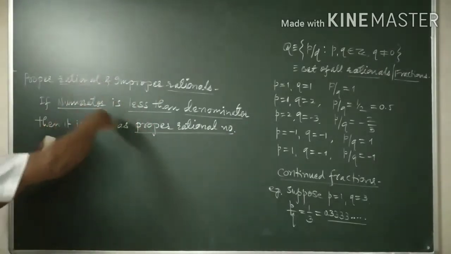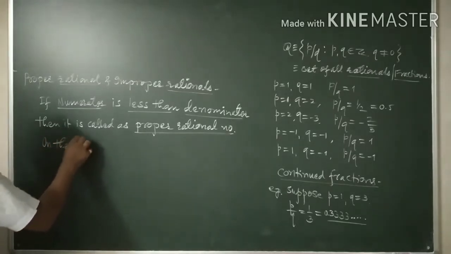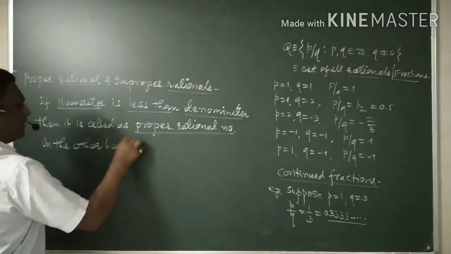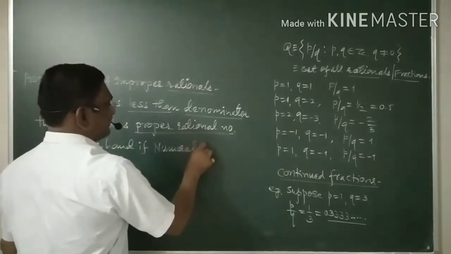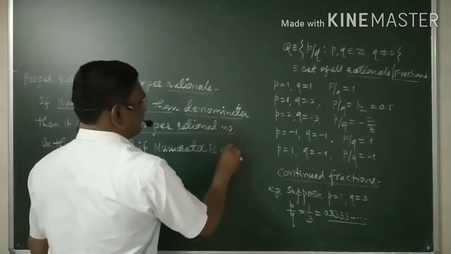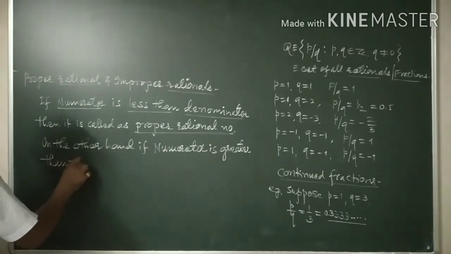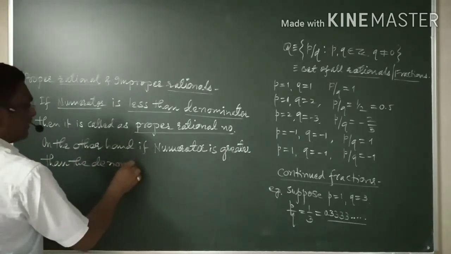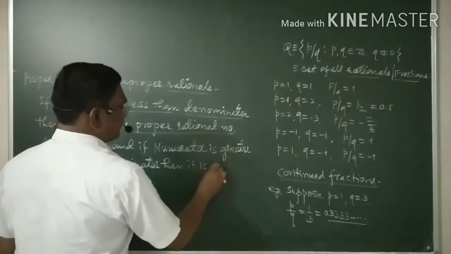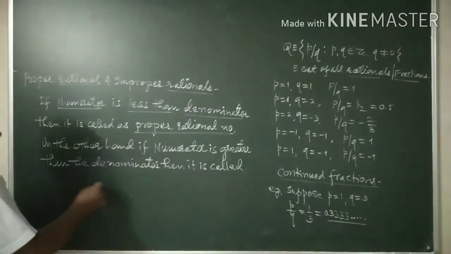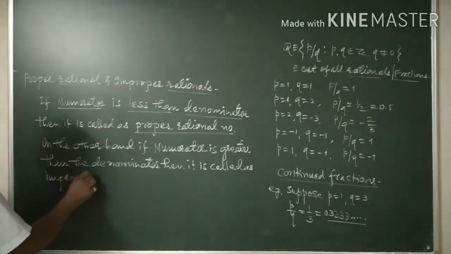And on the other hand, if the numerator is greater than the denominator, then what do we call it? It is called an improper rational.